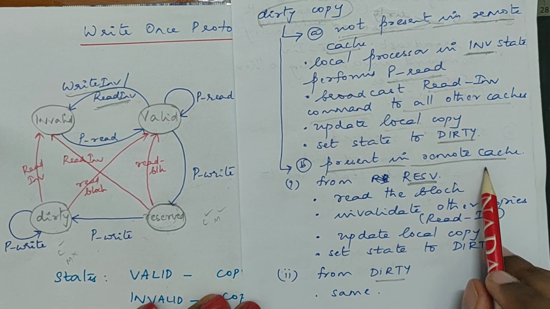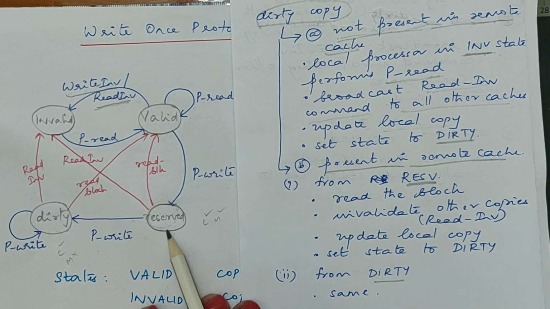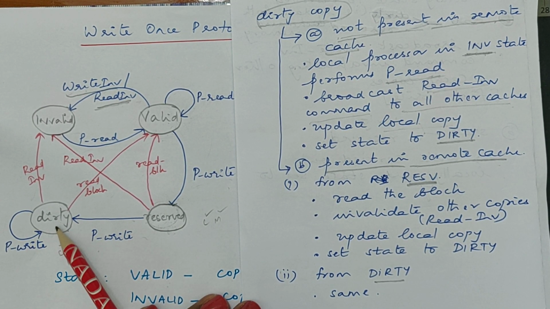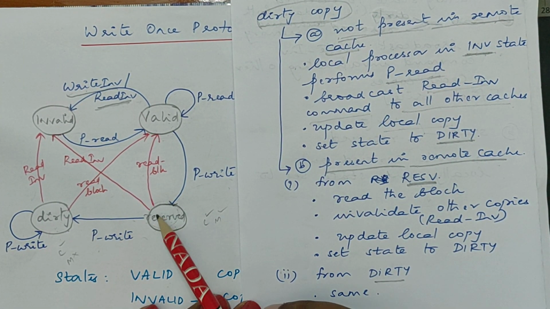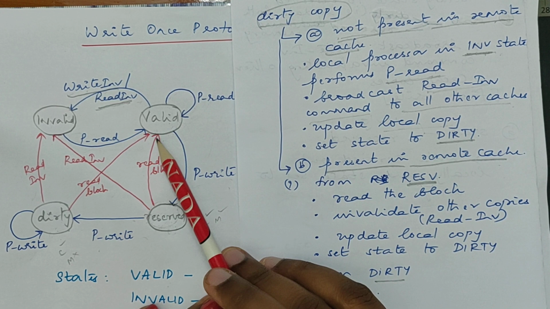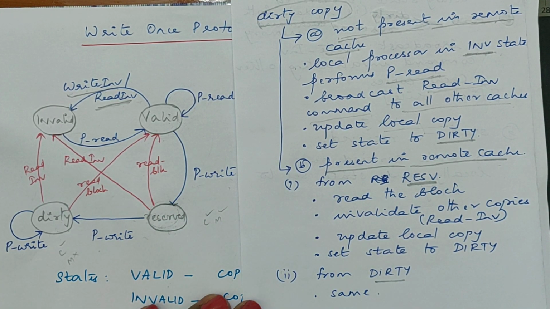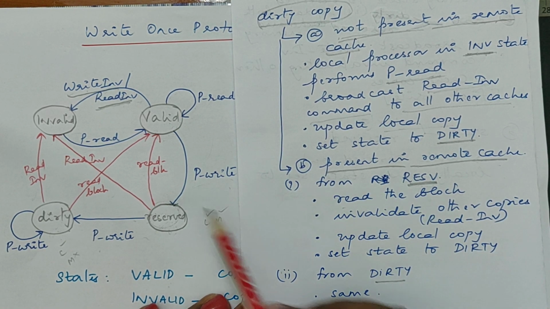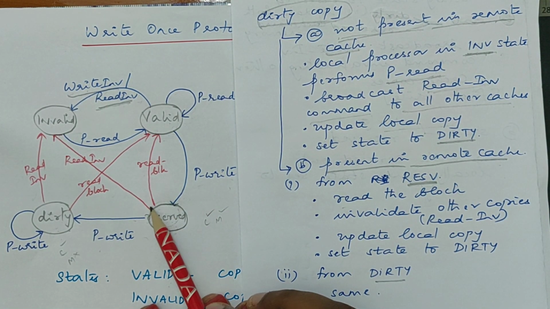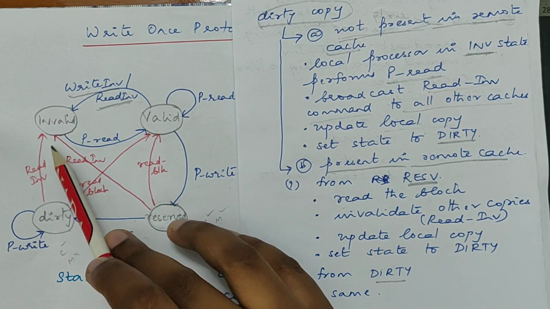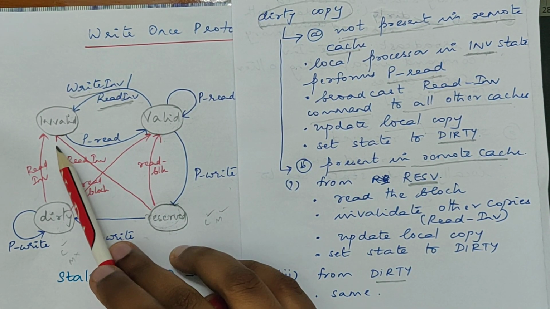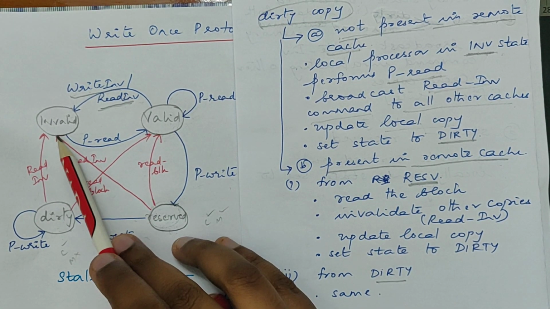If the data is present in a remote cache, the data can either come from a cache which is in reserved state or come from a cache which is in dirty state. So when you have a write miss happening, the data will be read from that state and a read invalidate command will be sent. Those are the two actions that will take place. So read the block from that state. If it comes from reserved, read the block from that state and invalidate all other copies by issuing a read invalidate command. So it will invalidate all other copies.